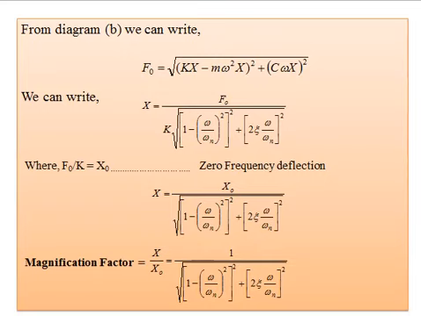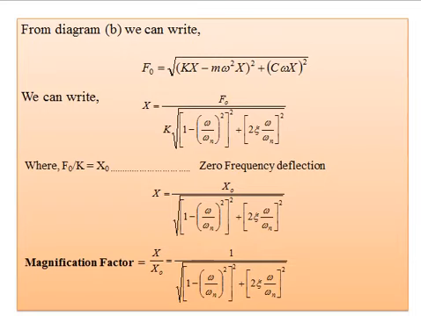Our modified equation, we get x is equal to x naught by under root in bracket 1 minus frequency ratio square, complete bracket square, plus 2 into zeta frequency ratio whole bracket square. x by x naught, that is the dynamic deflection to the zero frequency deflection ratio, is also called the magnification factor.